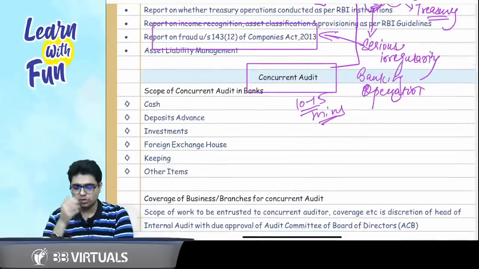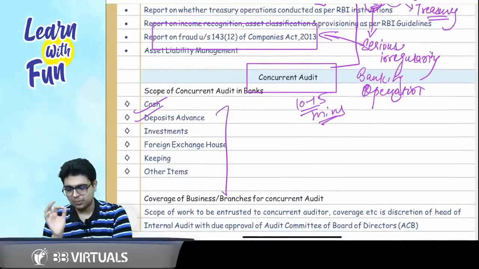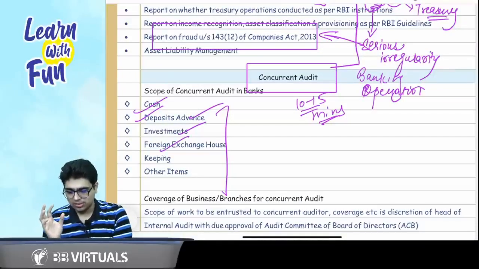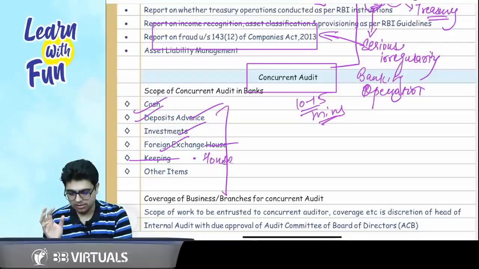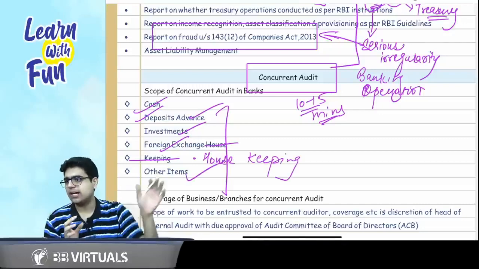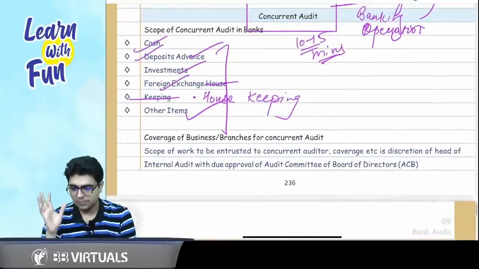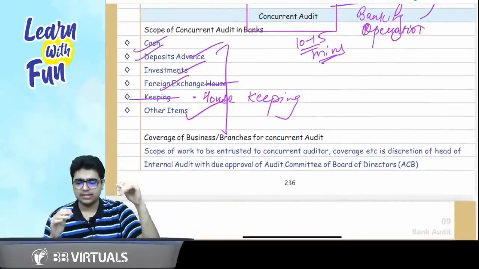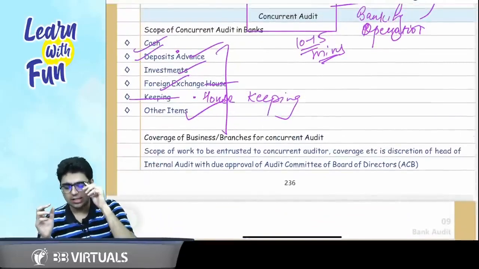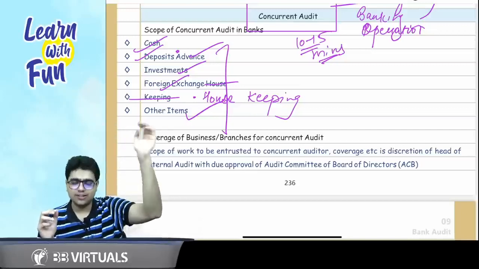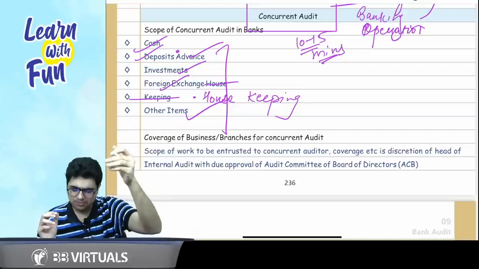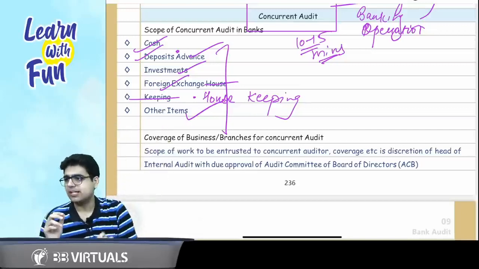What is covered in the scope, sir? Cash, deposits, advances, investments, foreign exchange, housekeeping. I think housekeeping should be written properly. Housekeeping. Okay? And then comes other items. So these are the points which have to be covered in concurrent audit. So what are the points? Cash, deposits, advances, investments, housekeeping and other items.